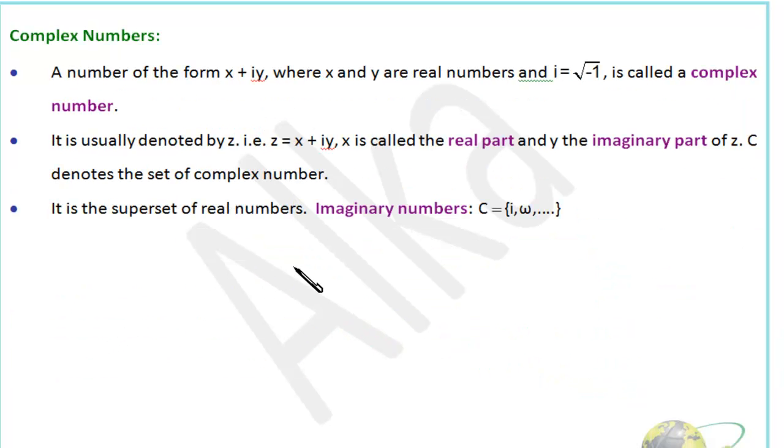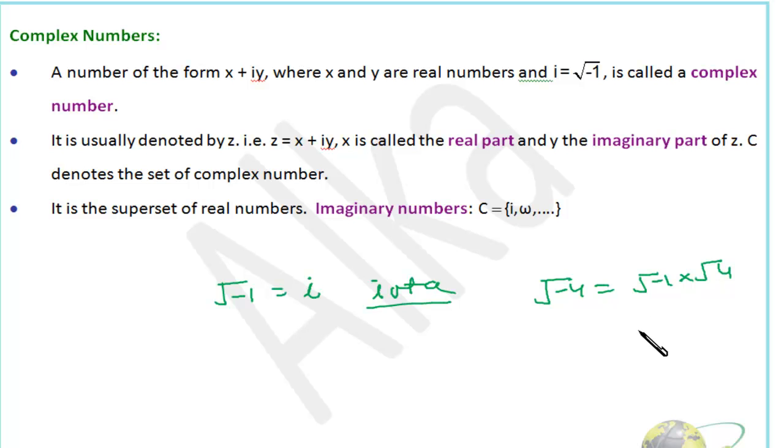So friends, we just discussed imaginary numbers. Here, root minus 1, we introduce this as i, right? This is known as i, or we can call it iota. So these are imaginary numbers. That means root minus 4 will be root of minus 1 into root of 4, so it will actually be 2i, or 2 iota. This is actually an imaginary number. Whenever you see an iota, that will represent an imaginary number.